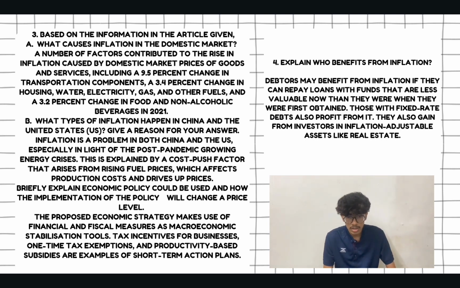The proposed economic strategy makes use of financial and fiscal measures as a macroeconomic stabilization tool. Tax incentives for business, one-time tax exemptions, and productivity-based subsidies are examples of short-term action plans.